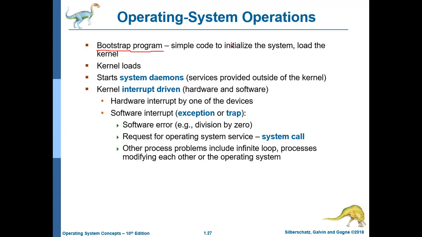It's a simple code to initialize the system and load the kernel. It will be started and then it will start the other functions of the kernel. Kernel processes are kept where you have installed the operating system. Then it loads the kernel.